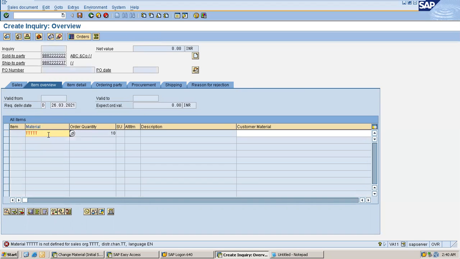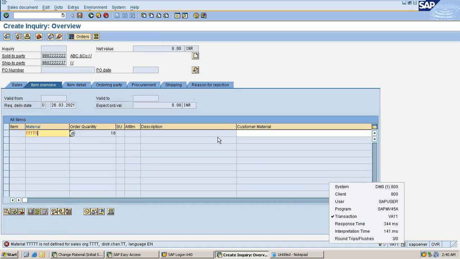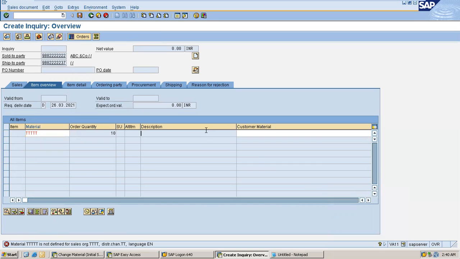It throws a message saying that this material is not available. So that means the system validates everywhere. Each and every field you enter as input will be validated by this application, that is the program. Your application layer is a set of rules for processing your data. It cannot process a random entry, whatever you enter here.